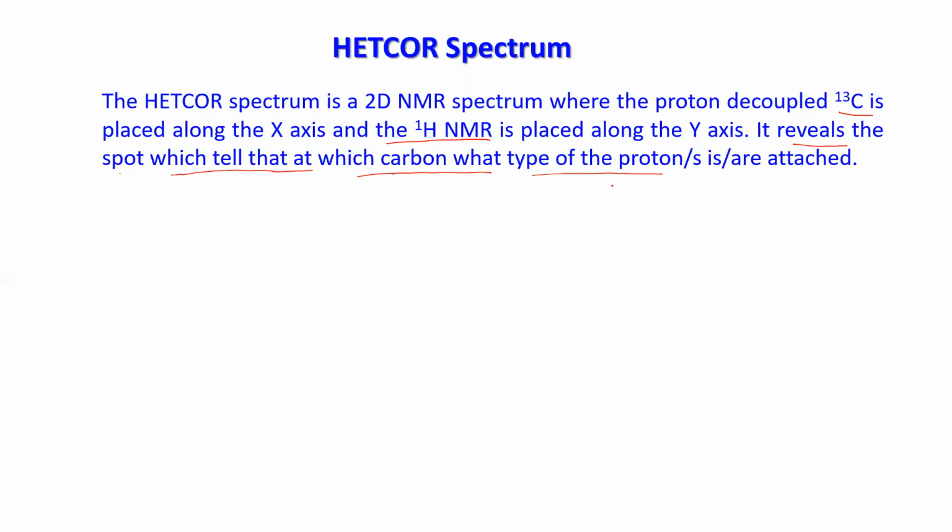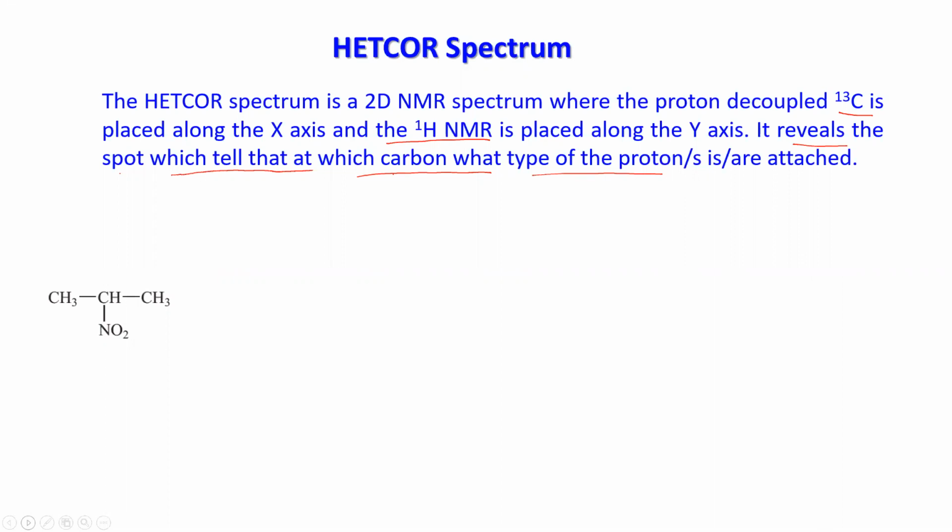That information you will be getting from a HSQC spectrum. What is the spectrum? Your x-axis will have 13C, y-axis will have proton NMR of the same molecule, and then you will have the spot generation. That spot will tell which carbon is having what type of proton. So I'll show the spectra, then it will be easier to understand what actually I'm trying to mean.